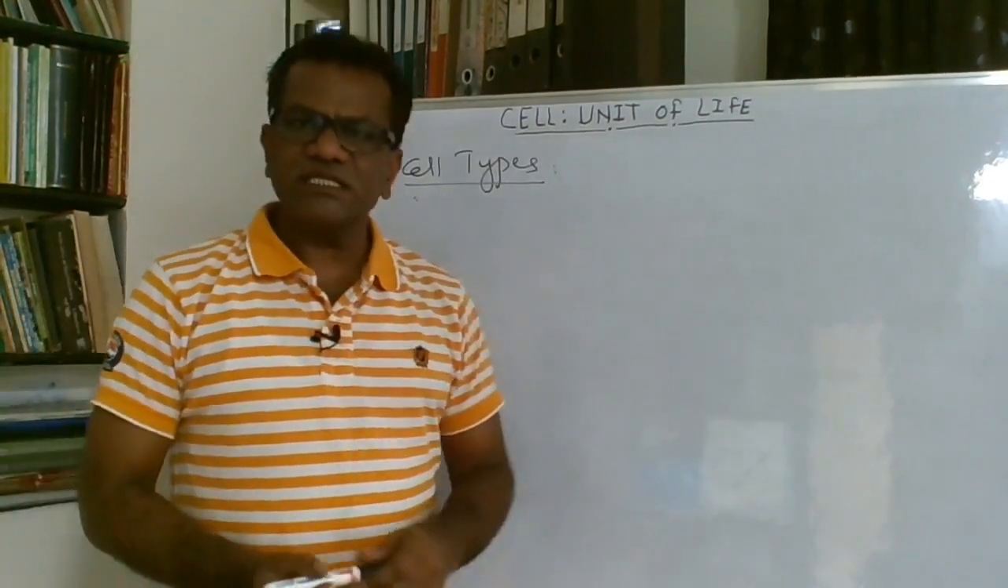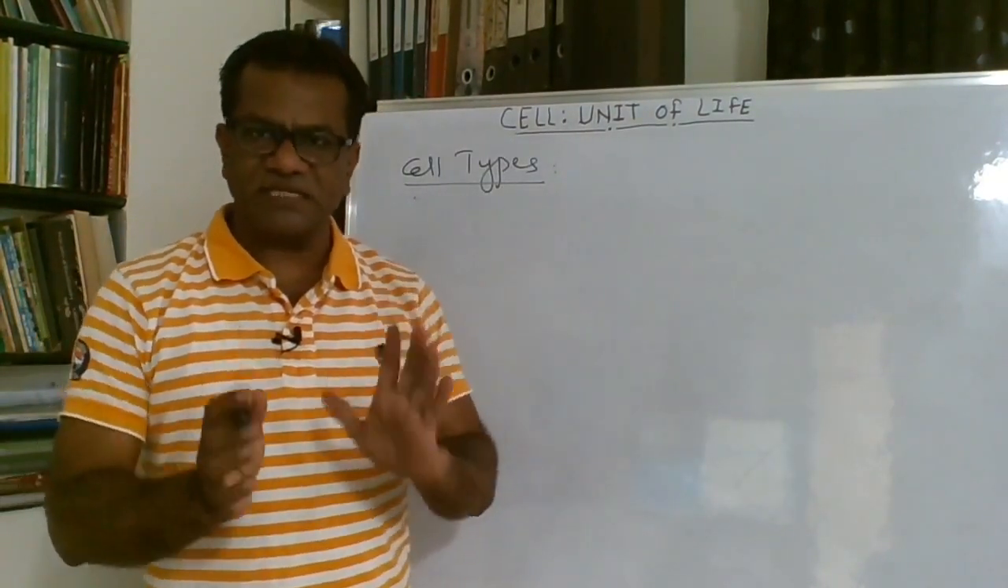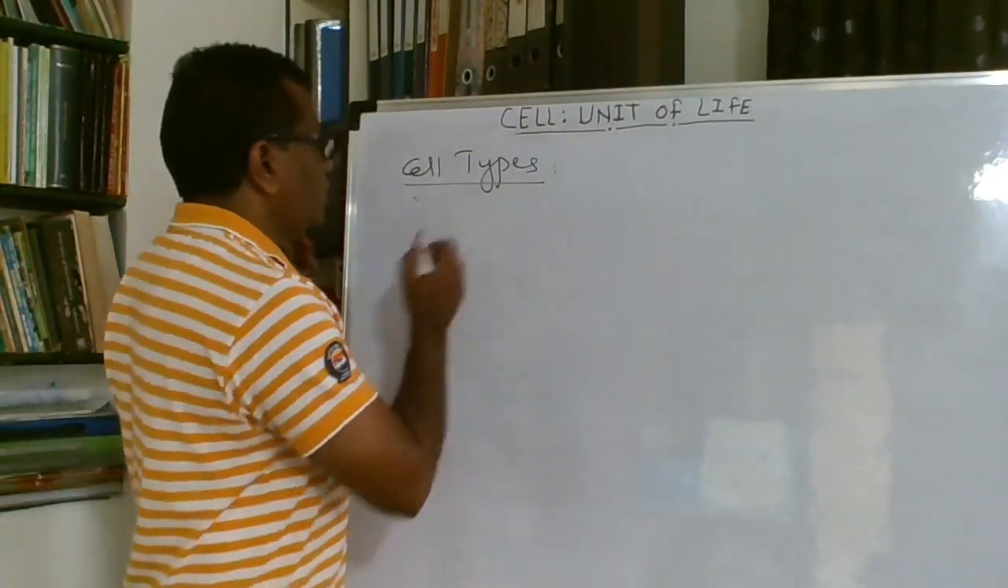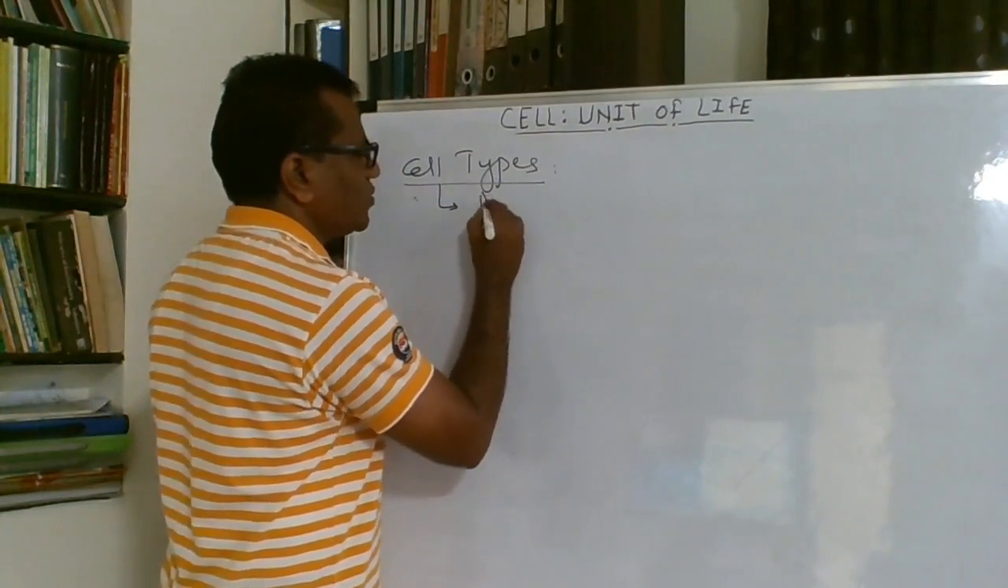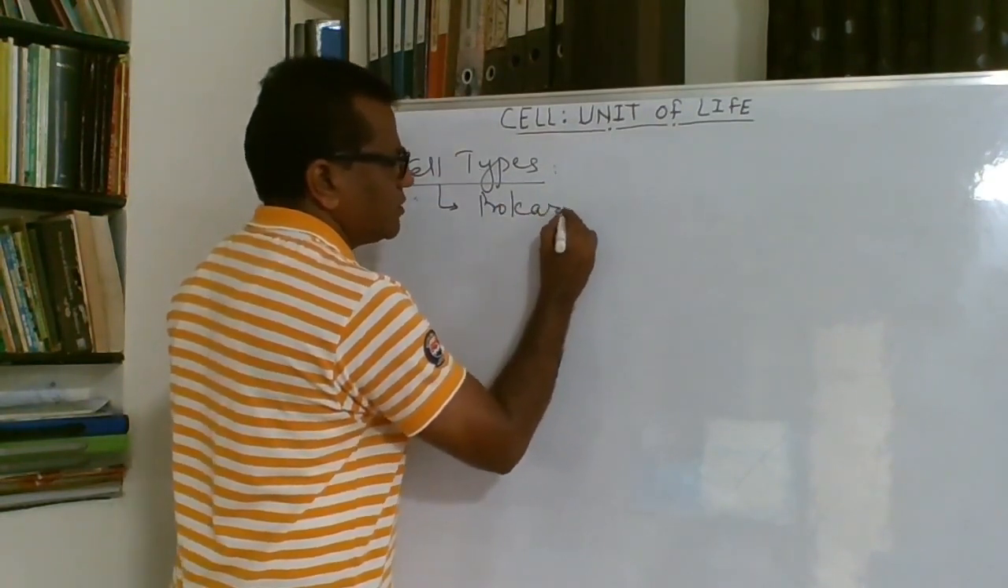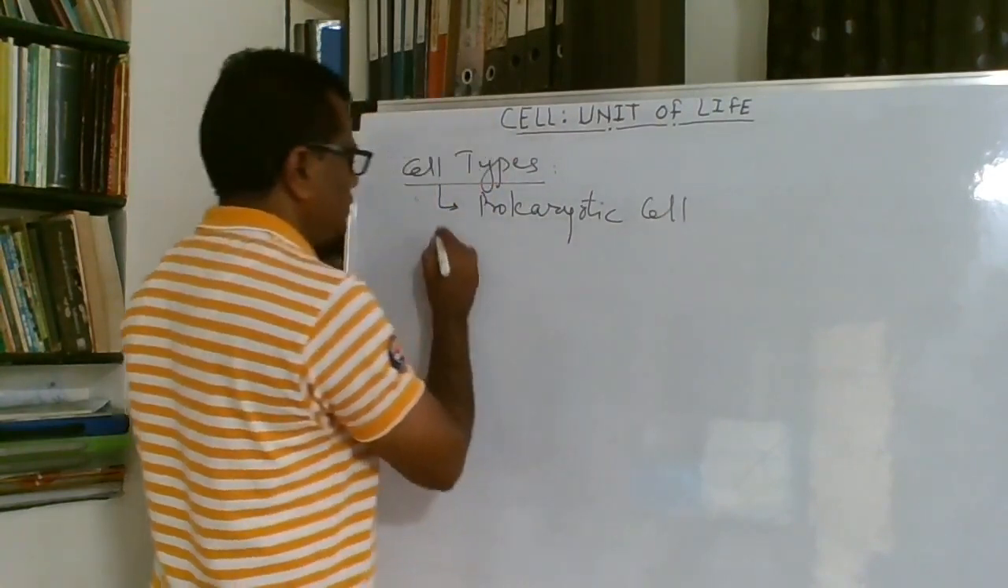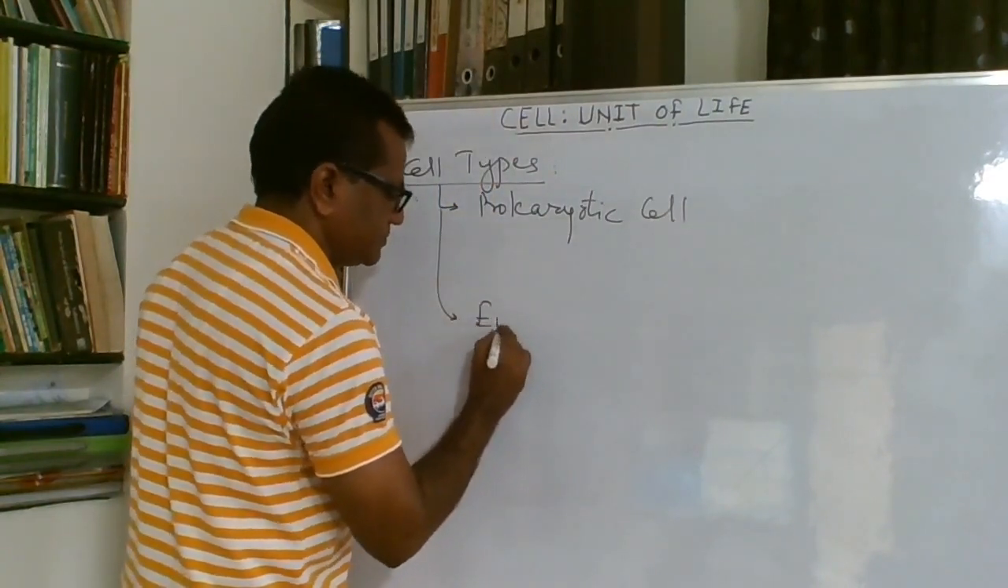So after discussing the cell theory, let's discuss the basic types of cells. Basically, cells are of two types: prokaryotic cells and eukaryotic cells.